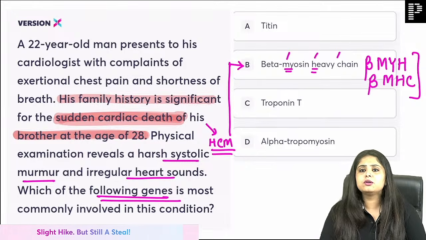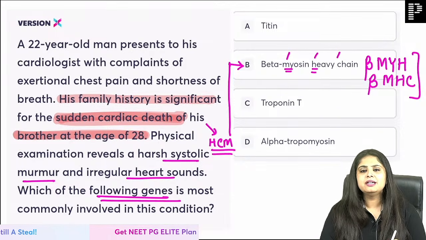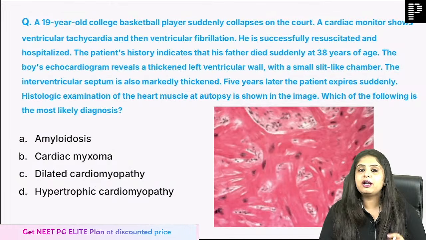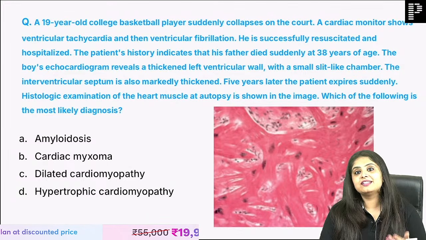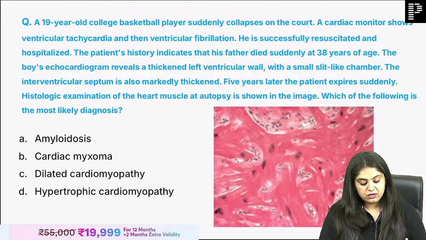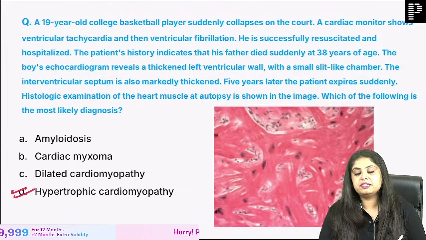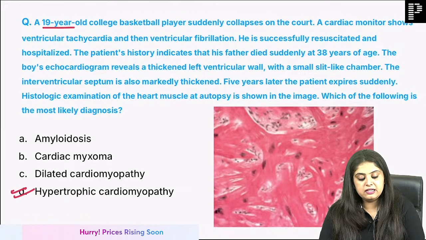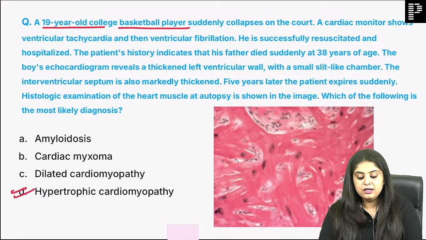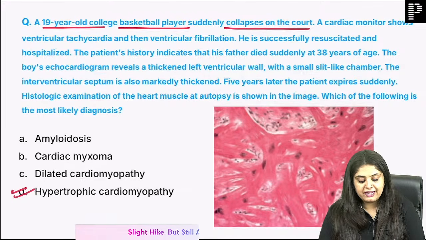But how else could the question come? I mean, this too we know, ma'am, sudden cardiac death, but this is how I'm already telling you the answer. This is how otherwise the question could come. When you're talking about hypertrophic cardiomyopathy, their favorite question is a 19-year-old basketball or a football player who suddenly collapses on the court. Why has that happened?